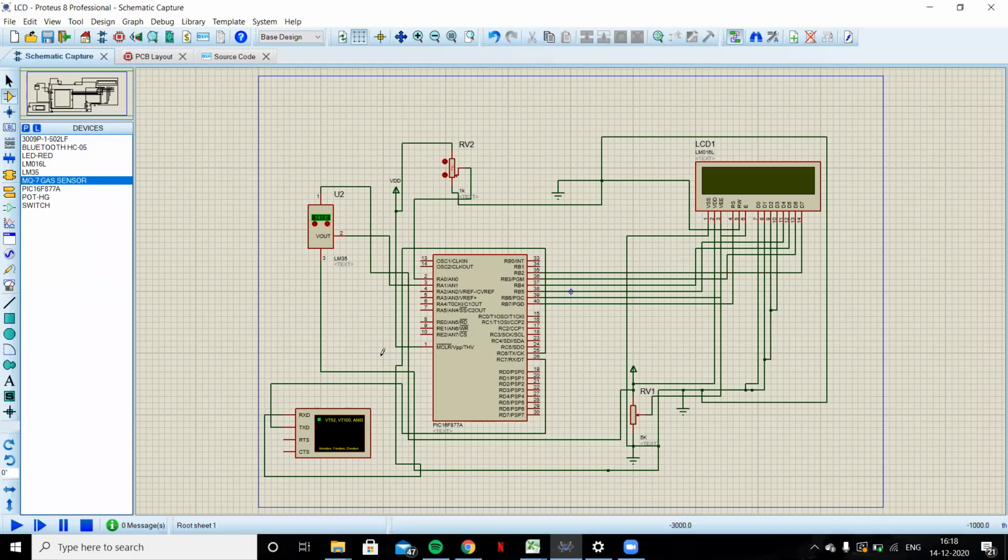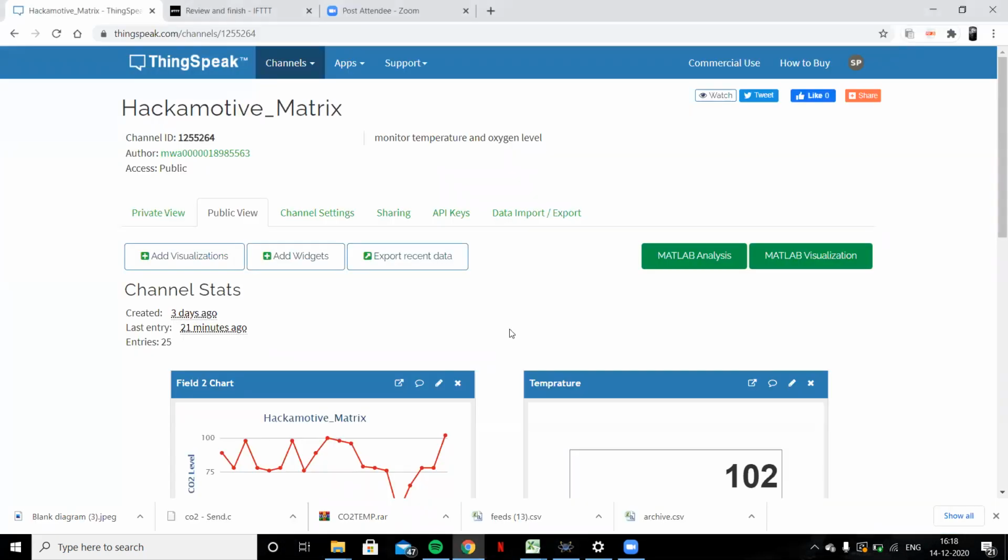We can connect a Bluetooth module here, and we can connect that Bluetooth module to the Blynk server directly. We can get the output which we get here on the LCD screen directly in the Bluetooth module. If we are using a hardware prototype, we can connect the microprocessor directly to the IoT using API keys. And since we are not using a hardware project here, we have used some